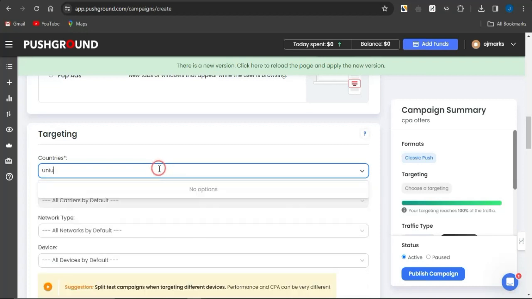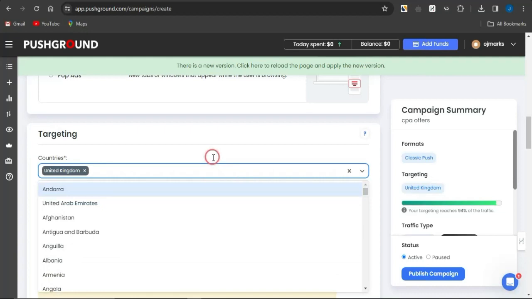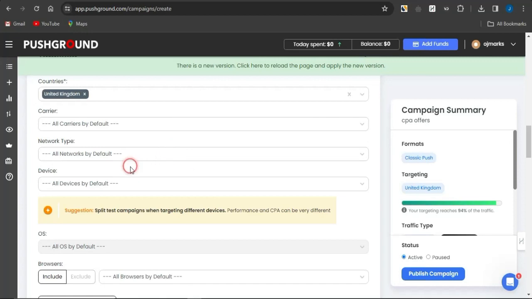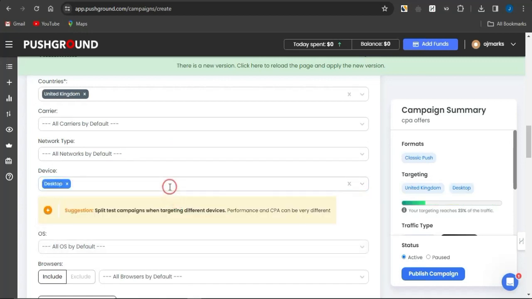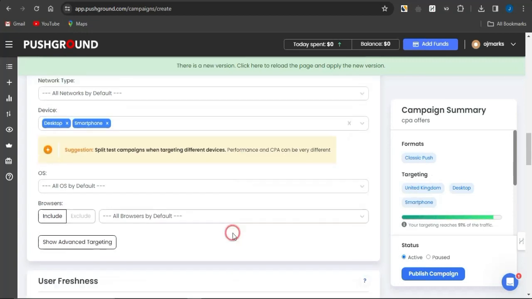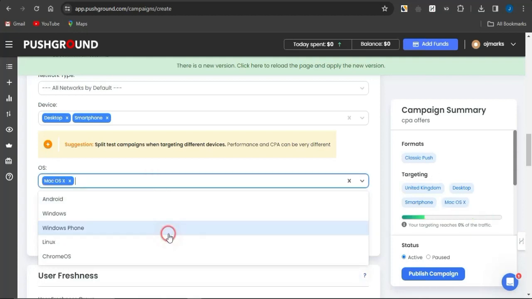So if I come right here and target the United Kingdom, because that's the country where the offer is available, you can go on to selecting the network type or the devices. I'm going to select both desktop and smartphones. Once I've selected that, you can come right here to the OS and select Mac OS, because that offer is only an Apple iOS offer.